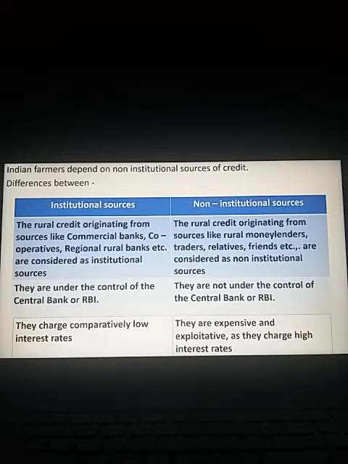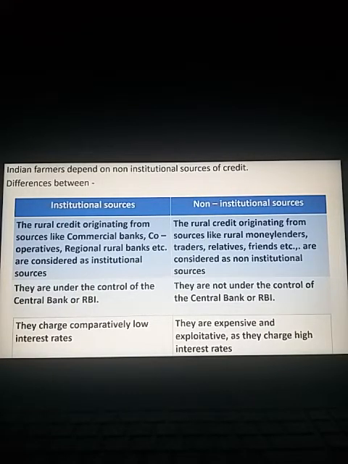They are under the control of the central bank or RBI. Remember, whatever banks you have mentioned on the left hand side are completely under the control of RBI or the central bank. Whereas the non-institutional sources, whatever names you have mentioned, individuals, are not under the control of the central bank or RBI.